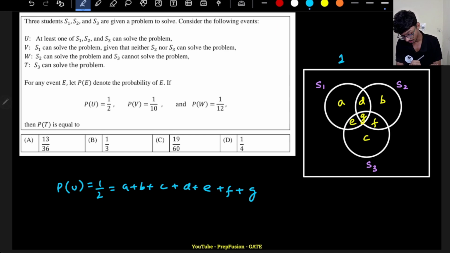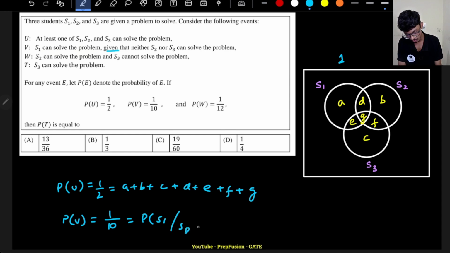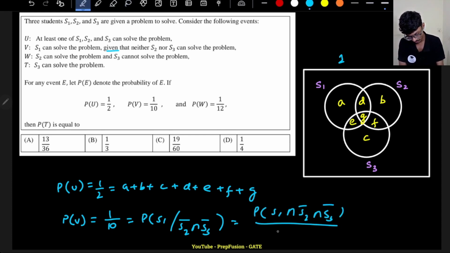Let's now solve the second portion. The probability of the event V is given as 1 by 10. Remember, this is a conditional probability that S1 can solve the problem, given that neither S2 nor S3 has solved. Basically it means the probability of S1 intersection S2 not solving, S3 not solving, divided by the probability of S2 not solving intersection S3 not solving.